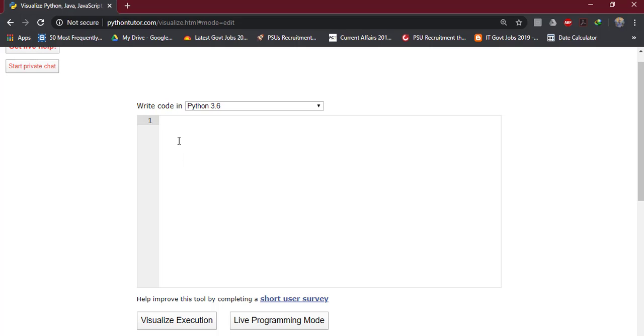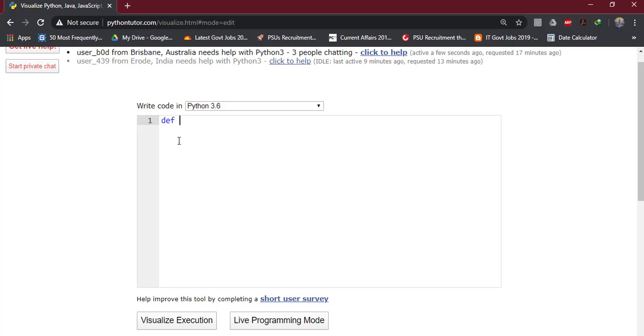First we will write a function to calculate the sum of three numbers a, b, c. It will create a variable t equal to a plus b plus c, and it will return the sum of these variables. Now we will call this function from the main segment. This is the function definition, and whatever we write now will be within the main segment.